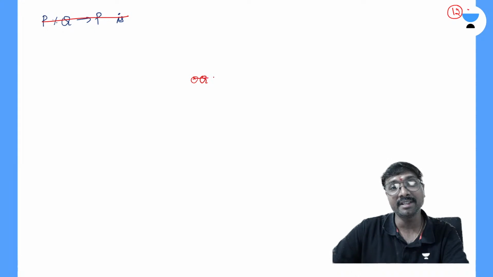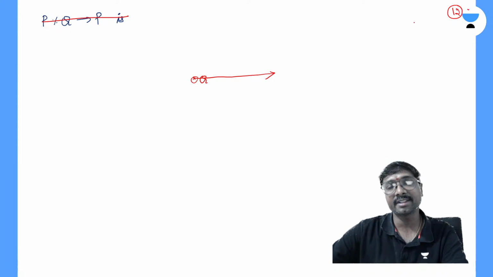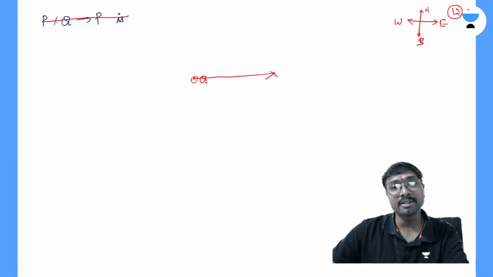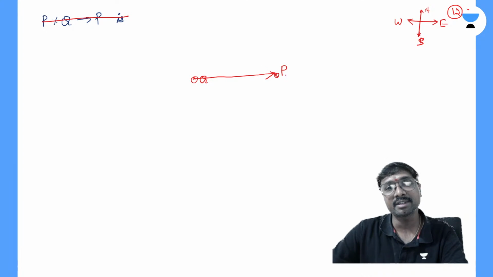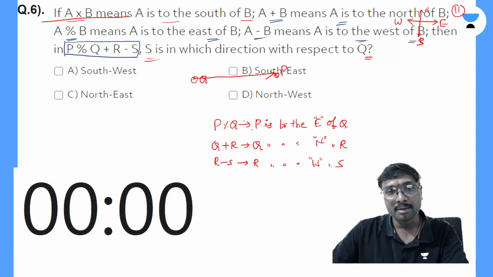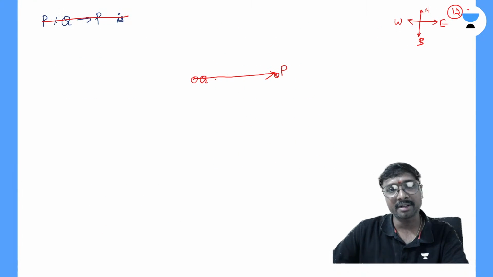P is on which side? East of this Q, right? So east is nothing but your right side. This is your east, this is your west, that is your north, this is your south, right? So P is on the east side of which one? Sorry, P is to the east of Q, right? Q is there. P is to the east means right side.